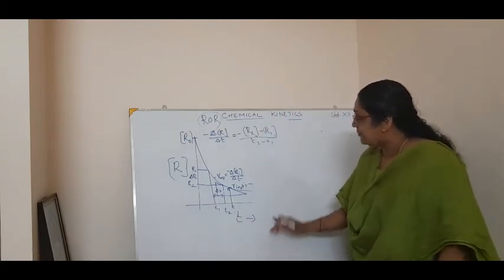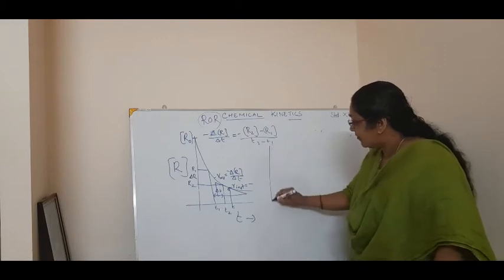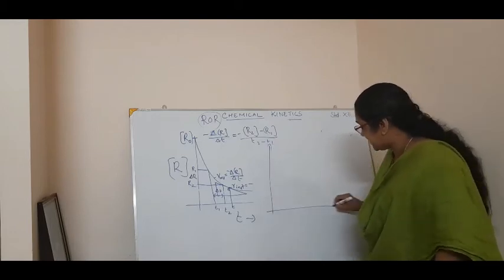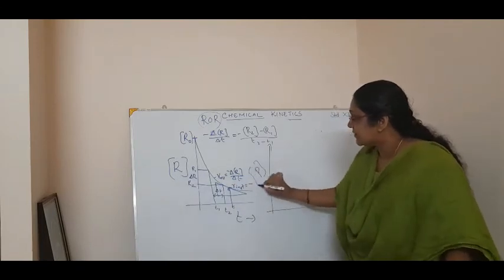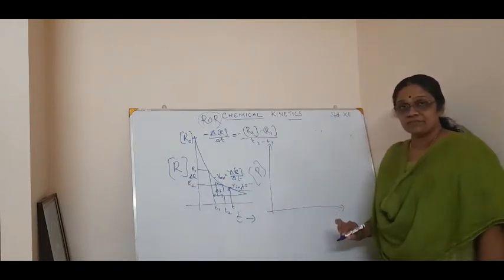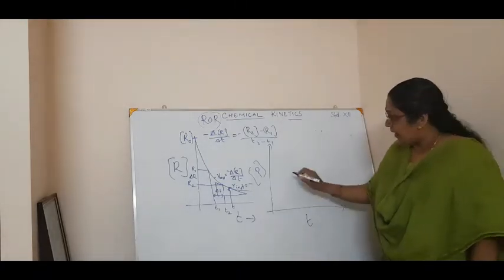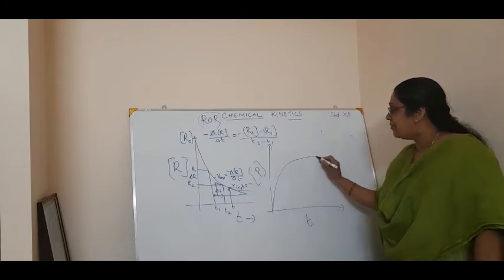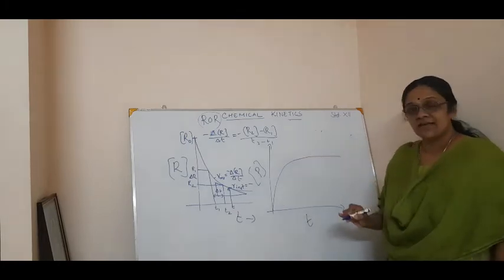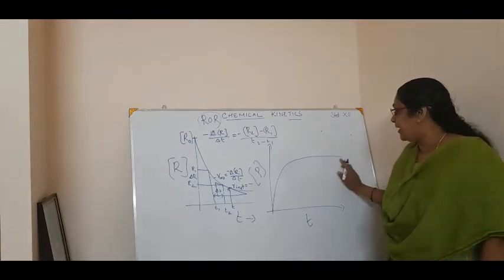Now the same thing I will draw for the product. See, the same graph I can draw for the product. For the y-axis and the x-axis, in this case I have to write the concentration of the product against time t. Now how will the graph come? The product is increasing as the time extends. It is increasing and it will come like this, because at equilibrium it will be constant.